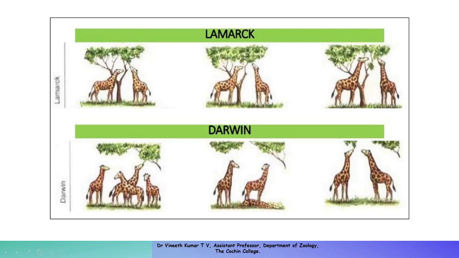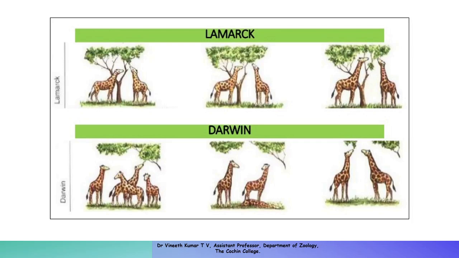As a result, they started to reach for higher branches, and because of that desire for reaching the branches, their necks elongated. After many generations, that resulted in the increase in the neck size of giraffes which we see now.